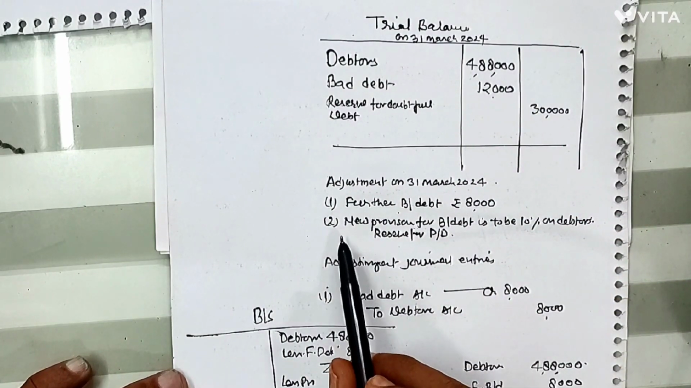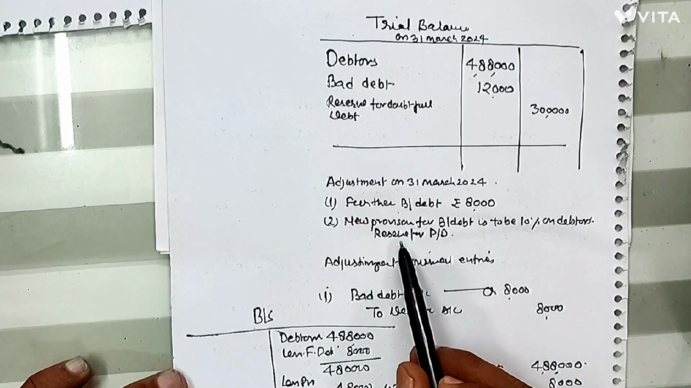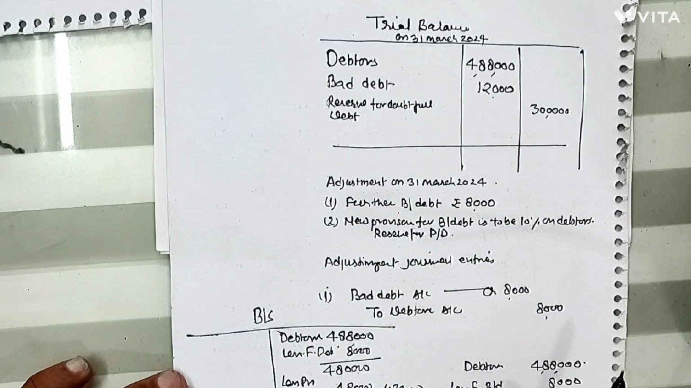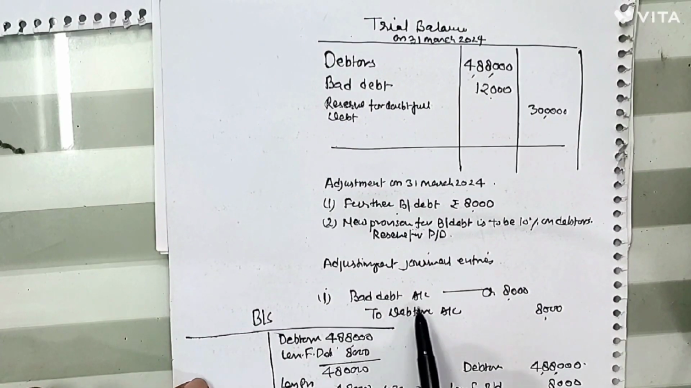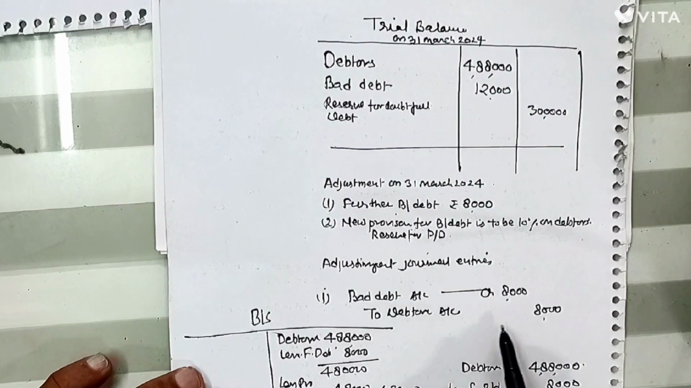The second adjustment is that the new provision for bad debt, or new reserve for doubtful debt, is to be 10% on debtors. This is the new provision decided by the business organization. The adjustment journal entries will be done after making the trial balance, and first of all this entry: bad debt account debited to debtor 8,000. These are new bad debts recently noticed, formerly not recorded in the books, but now we are recording them since they are given in the adjustment. So definitely our debtors are going down.